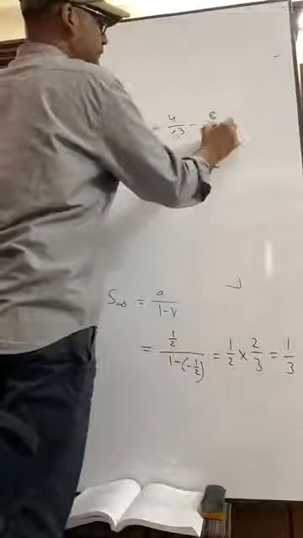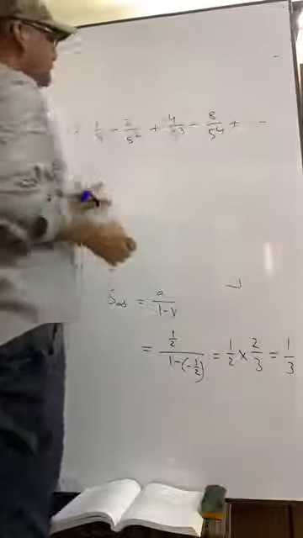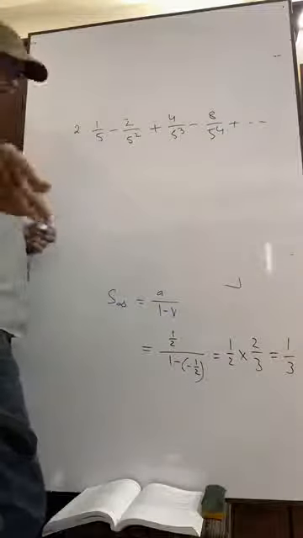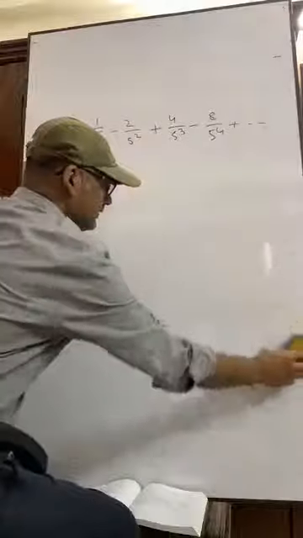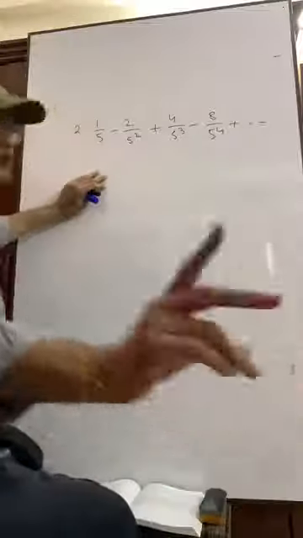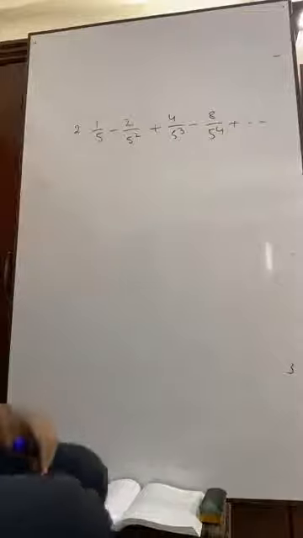Find it. Now it is your turn to do this math. Do it. Okay? Do this math.